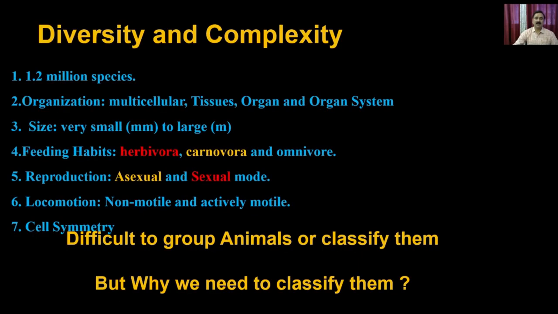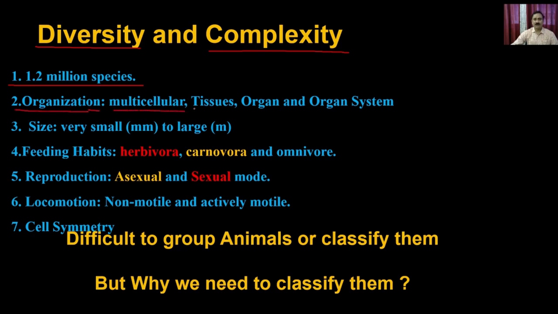Now, since the animals are having these characteristics, that does not mean that all animals are having similar kinds of properties. For example, if you see the animals, you have approximately 1.2 million different species, and all these different species are different in terms of their feeding habits, their habitats, their cell type and nutritional requirements and all that. That's how the animals are very, very diverse, and their organization is also very, very complex.